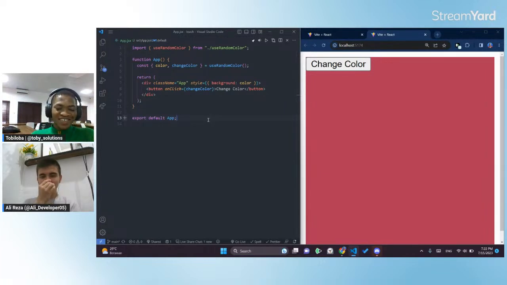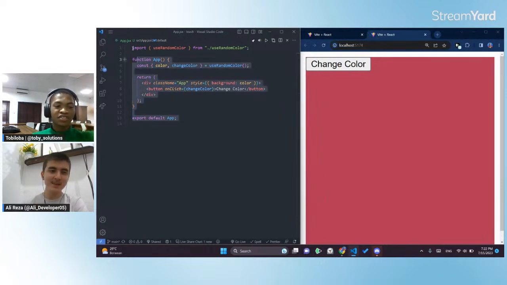Exactly. The abilities, the powers that custom hooks give you, are very crazy, because you can abstract so much away from a developer. It makes your code very easy to read. I can just look at this and be like, okay, makes sense. Exactly, I do agree.